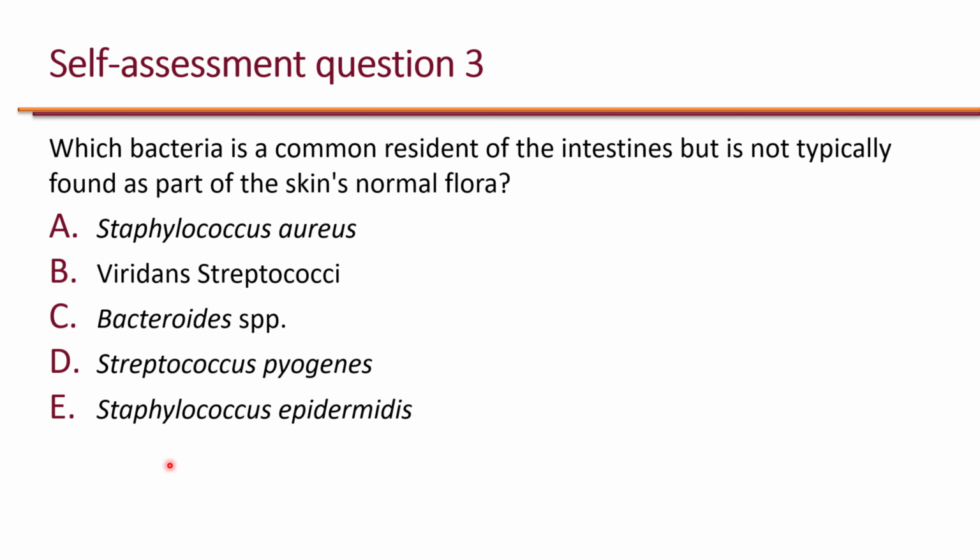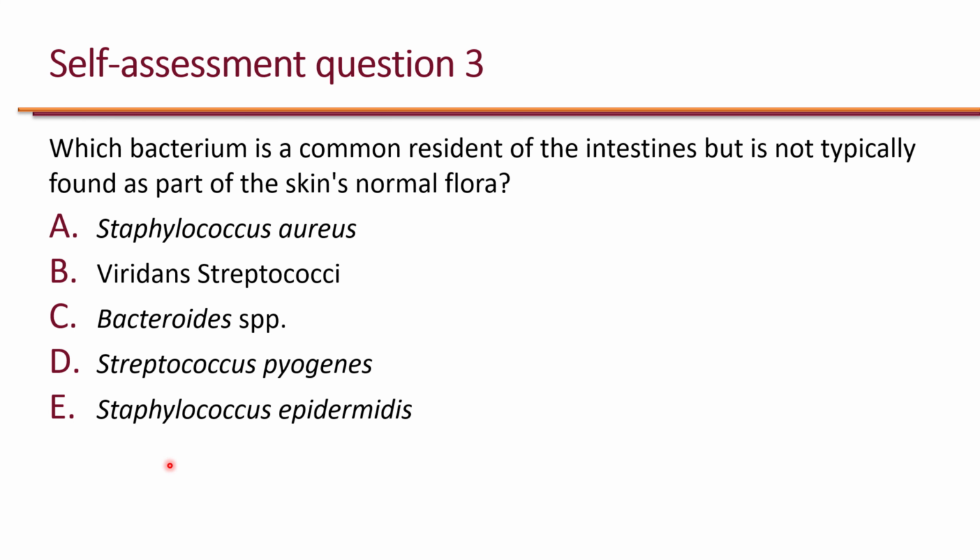Here's another self-assessment question. Which bacterium is a common resident of the intestines but is not typically found as part of the skin's normal flora? A. Staphylococcus aureus, B. Viridans streptococci, C. Bacteroides, D. Streptococcus pyogenes, or E. Staphylococcus epidermidis. Please pause this video and think about the correct answer. The correct answer is C.